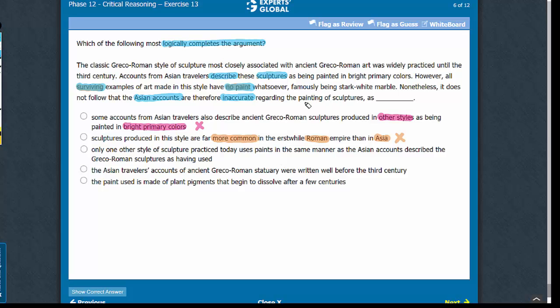Answer choice C. The argument is concerned with ancient Greco-Roman art, whereas this answer choice talks about art styles of today. So this answer choice is just additional information and does not help in clarifying the discrepancy. So let's eliminate this answer choice.